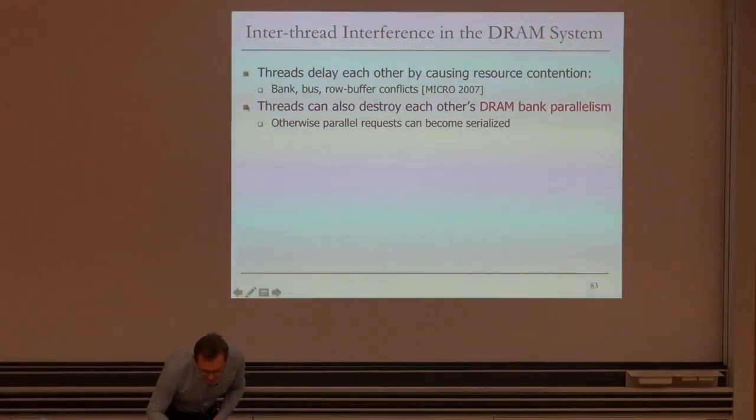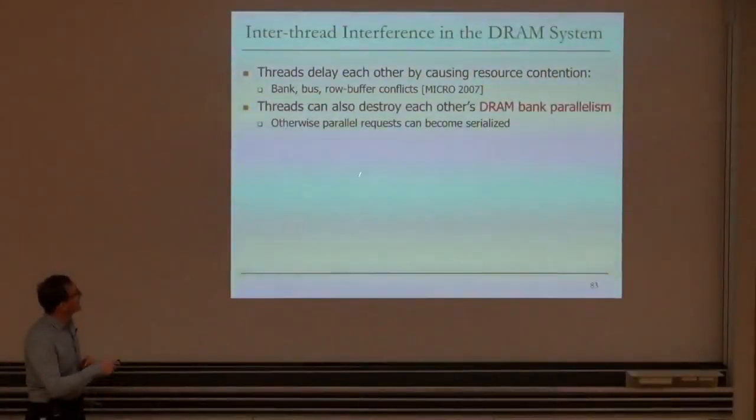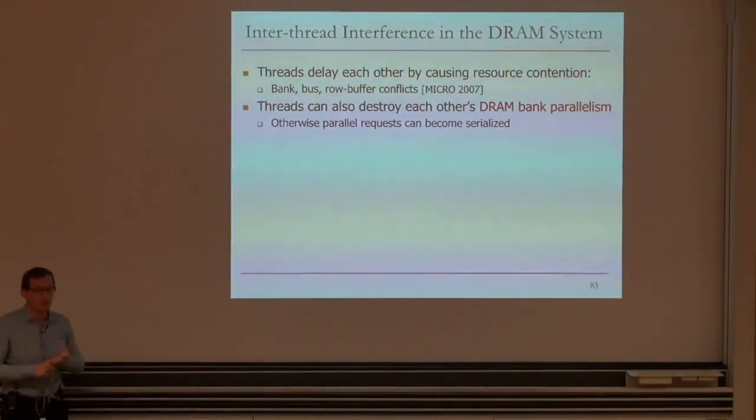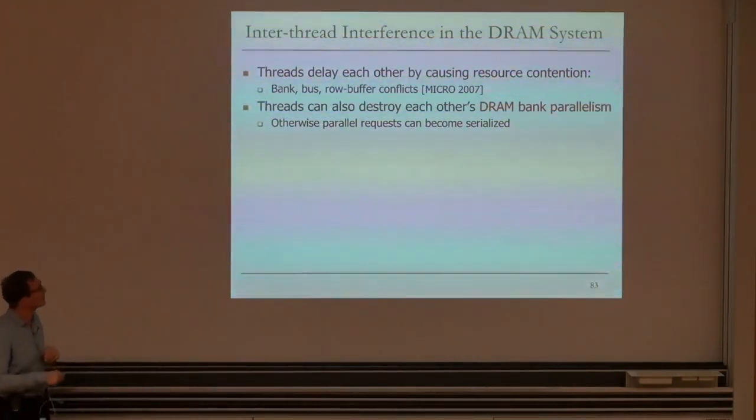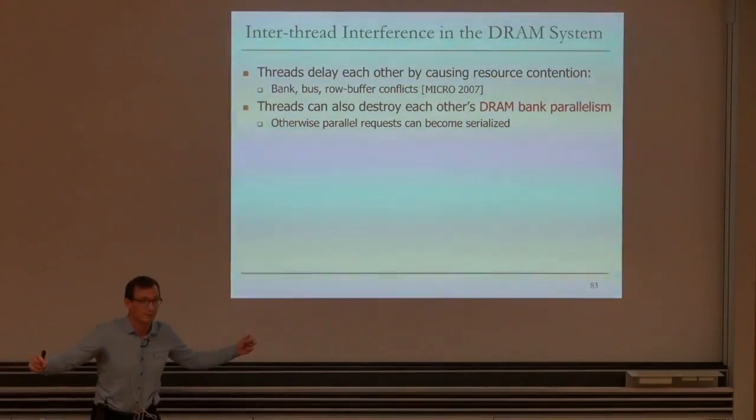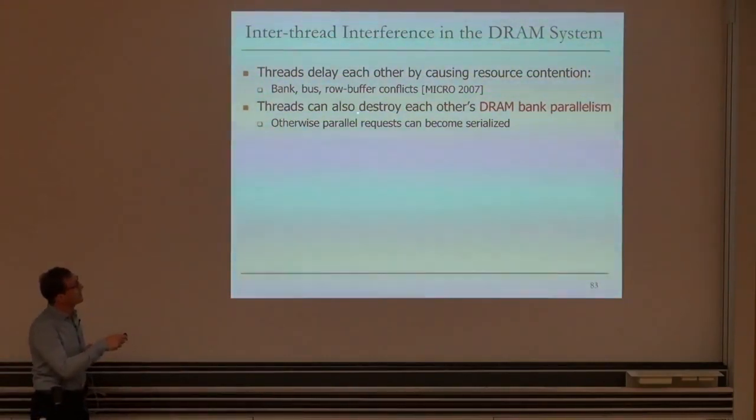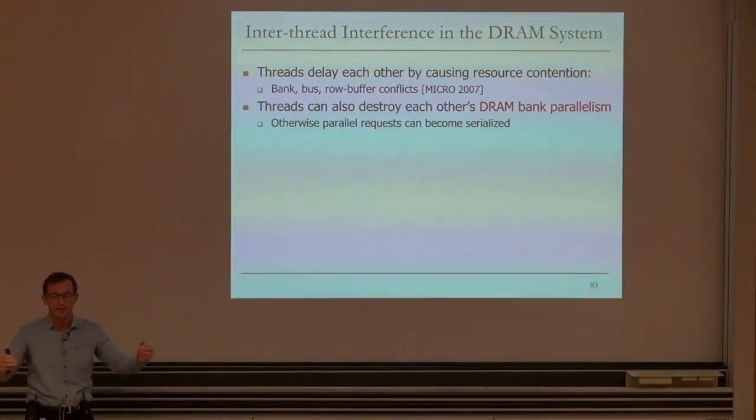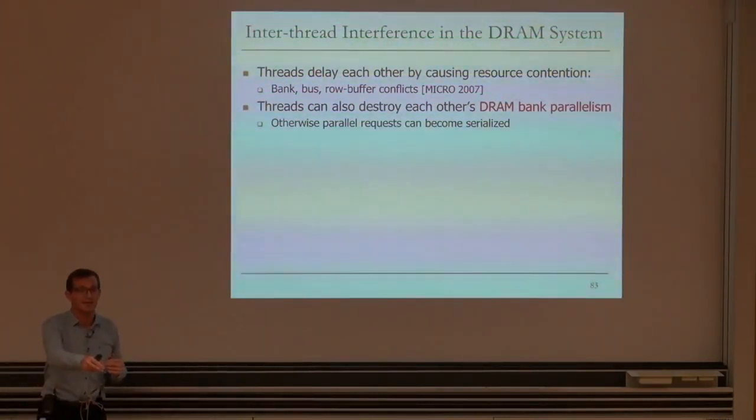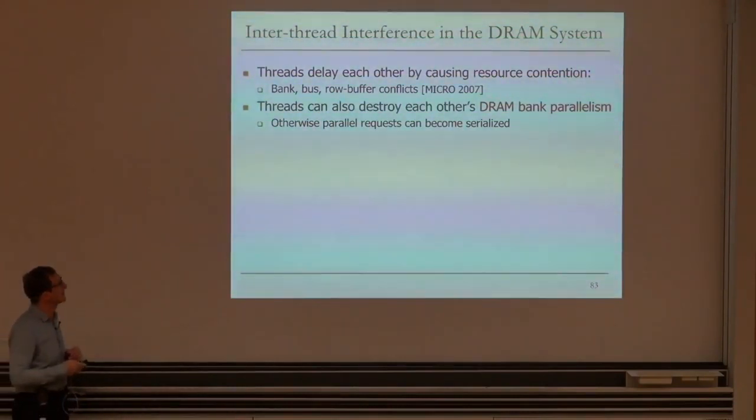Basically, threads delay each other by causing resource contention. And this contention happens in the bus, in the bank, in the row buffer. We've shown that in some of our previous papers, published and presented at MICRO, such as stall-time fair memory scheduling. In this work, we also show that threads can destroy each other's bank-level parallelism. Otherwise parallel requests can become serialized, because if a thread is running alone, its requests are serviced in parallel. But when some other thread's requests come in, both of those threads' requests may be serialized.